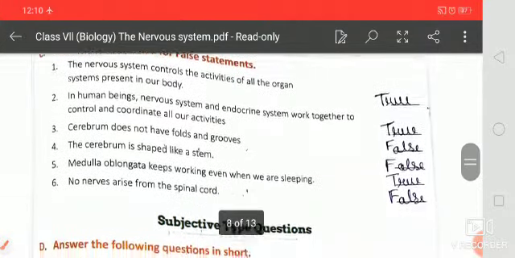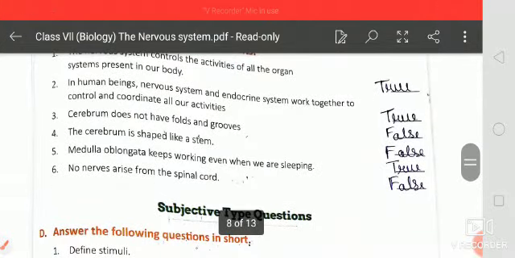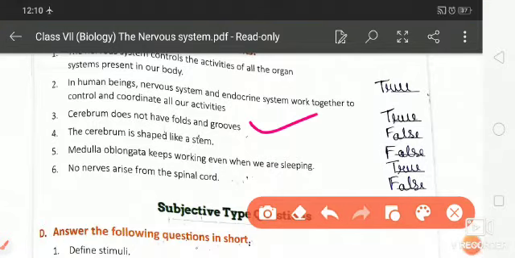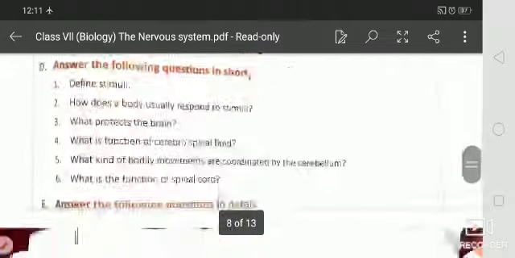Students, next is true or false. Here all are true, but here the false statement is, the cerebrum does not have folds and grooves. It is false, because the cerebrum has folds and grooves. And the cerebrum is shaped like a stem. It is false. And no nerves arise from the spinal cord. It is false, because there are nerves that arise from the spinal cord.